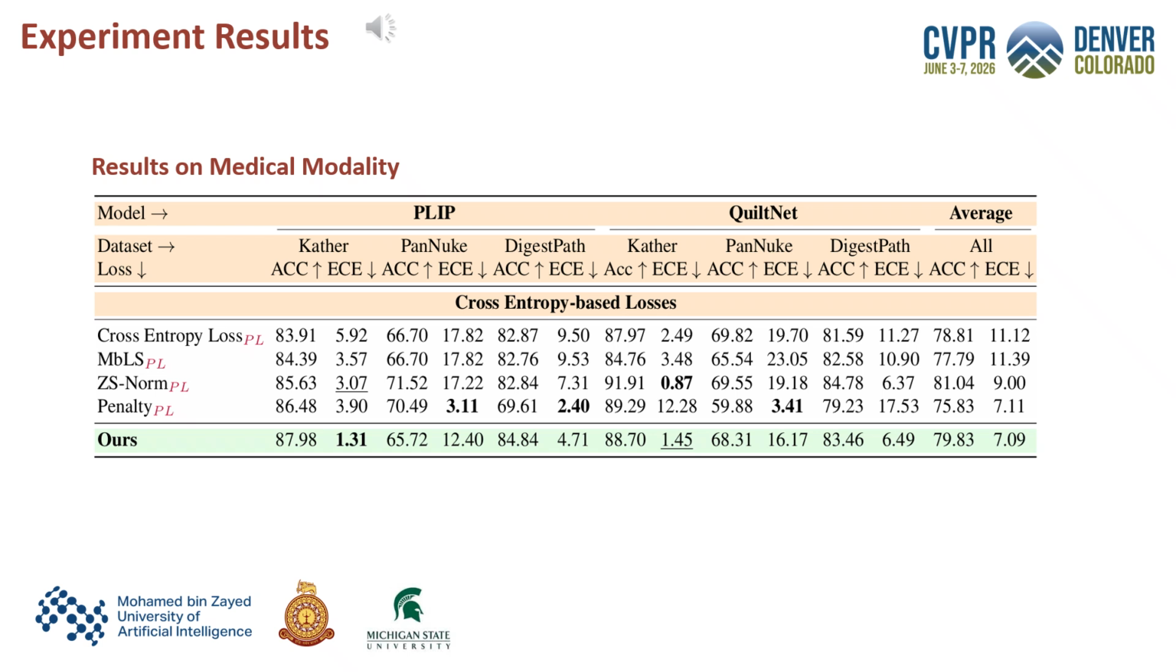This is important because calibration is especially critical in medical AI. A wrong prediction with high confidence can be dangerous. The results show that our method improves calibration in medical settings as well, confirming that the approach is not limited to natural image datasets.